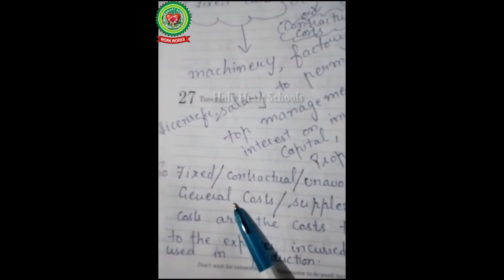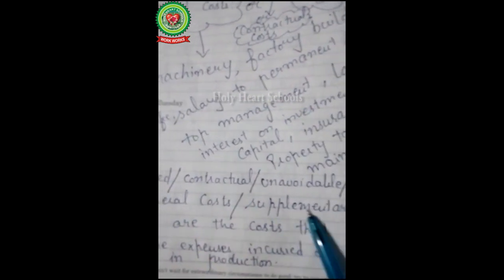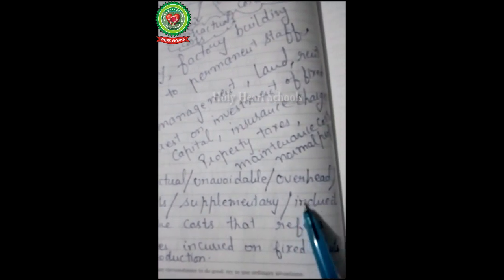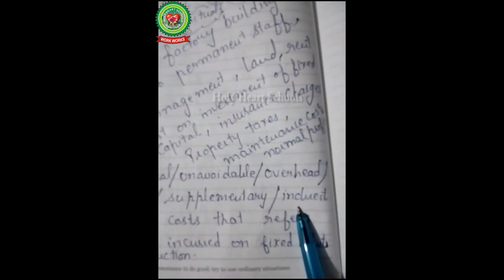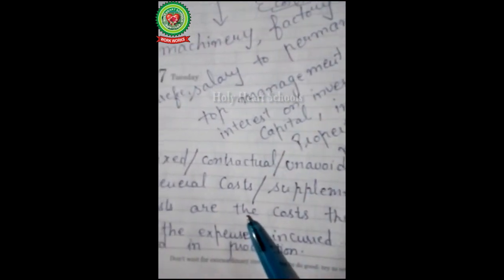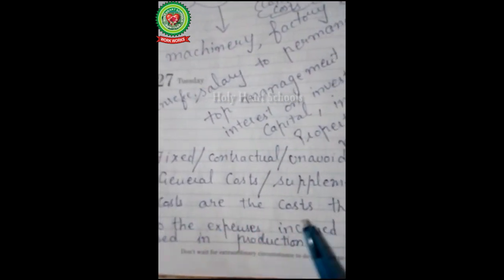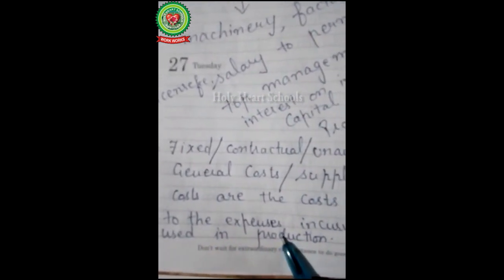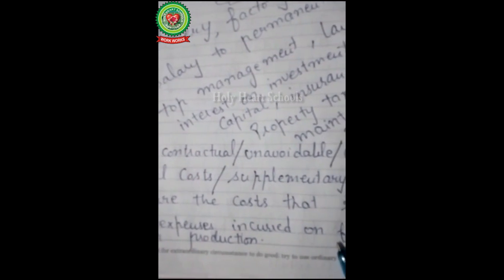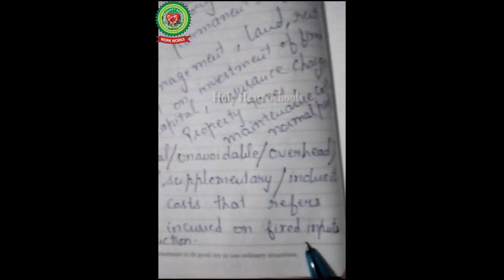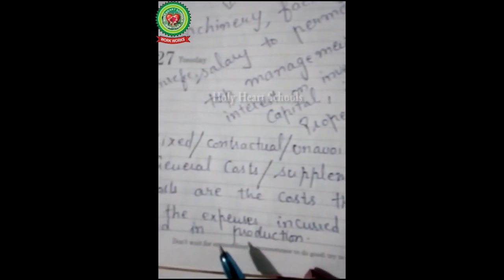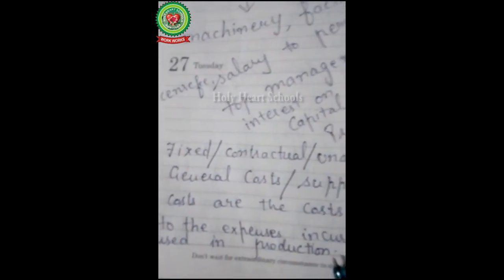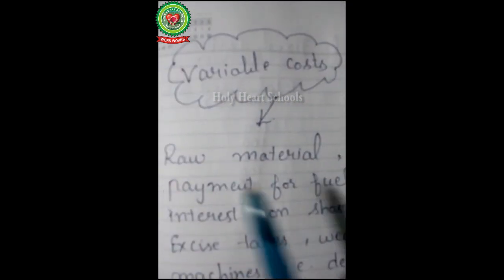So fixed cost is also known as contractual cost, unavoidable cost, overhead cost, general cost, supplementary cost or indirect cost. These are the costs that refer to the expenses incurred on fixed inputs used in the production process.